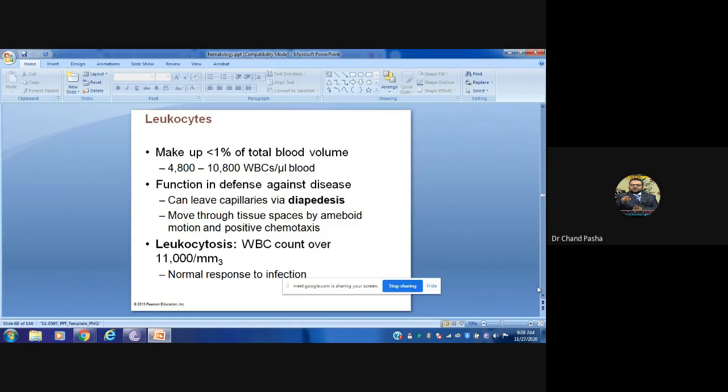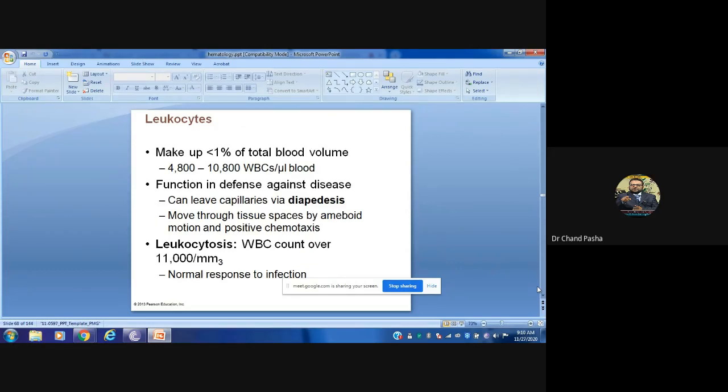They function in different types of defense activities, and they can leave the capillaries via diapedesis, using pseudopodia. They travel from the capillaries and migrate into the tissues, as well as being in the circulatory system. They move through the tissue spaces by amoeboid motion and positive chemotaxis. Whenever there is a chemical signal, they will migrate toward it.